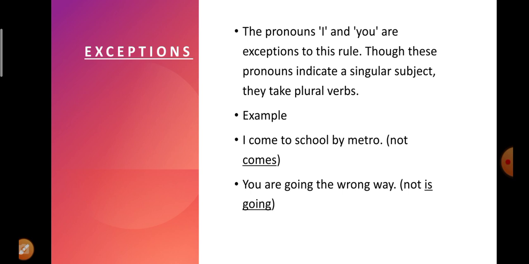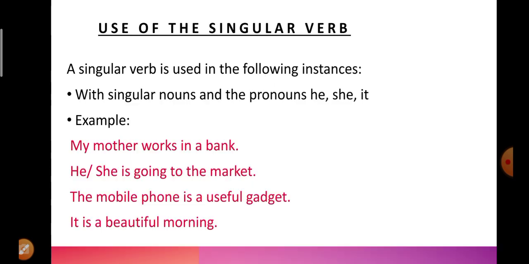So this use of I and you with plural verbs is the exception to the rule that the singular form of the verb will take a singular subject, whereas plural subjects will take the plural form. So this is the exception. Now, use of the singular verb. Where do we use the singular verb? Let us see. A singular verb is used in the following instances. At certain times, singular verbs are used.